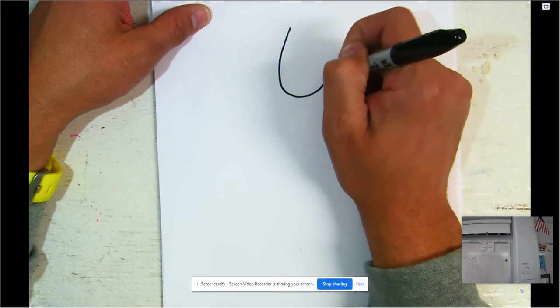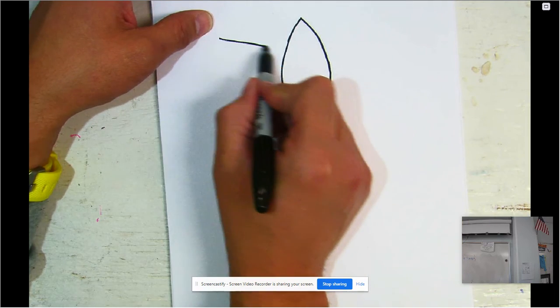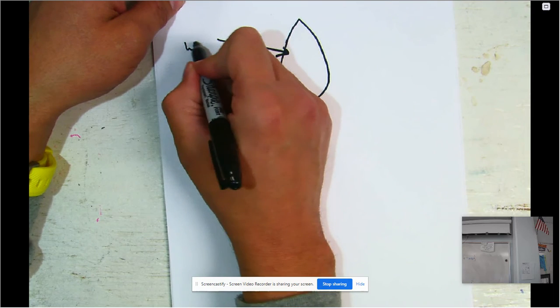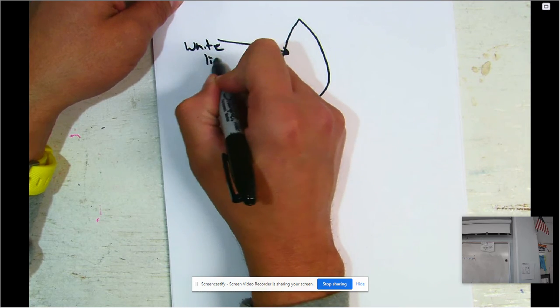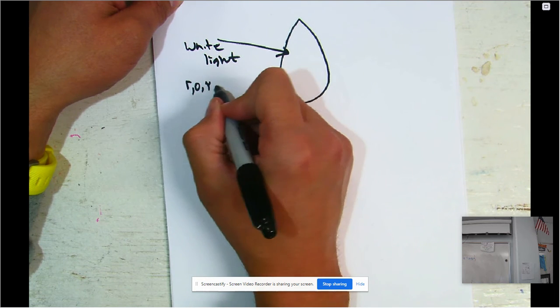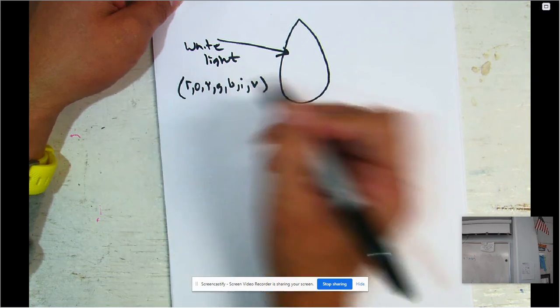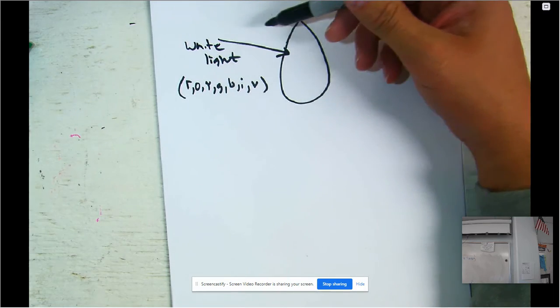So if we have a raindrop, right, this is just a single drop of rain. Remember, we have white light. And what was white light? White light was red, orange, yellow, green, blue, indigo, and violet. That was all of the colors that are part of white light.